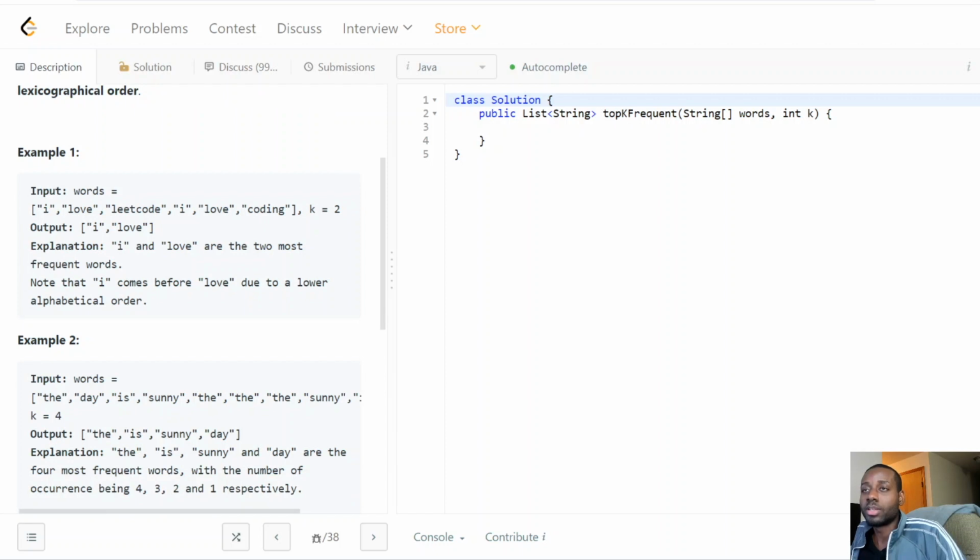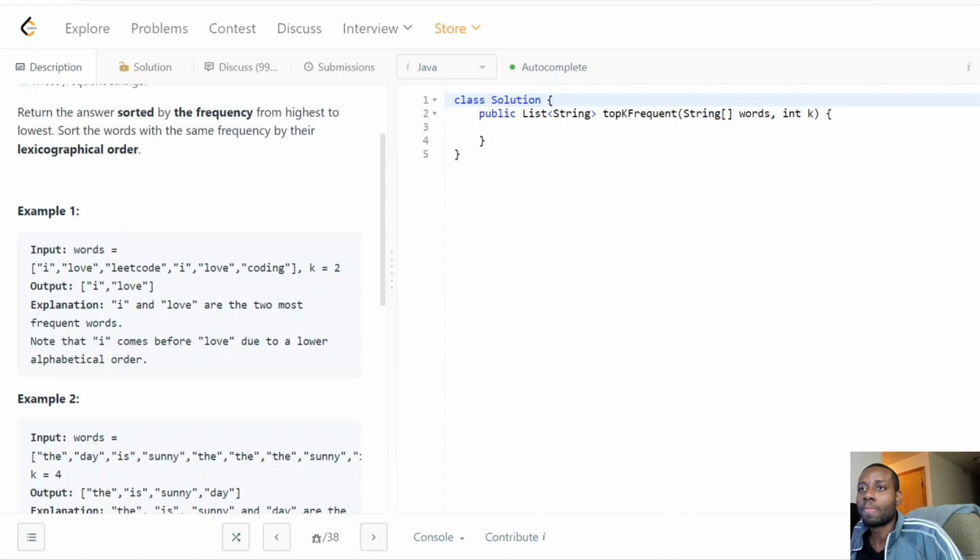The example is going to help you understand a lot better. We're given this list of words: I love LeetCode, I love coding. We're all LeetCoders here, we love coding. And they're asking us to return the top two words in this list. Those are the top two words because I occurred two times and love occurred two times as well.